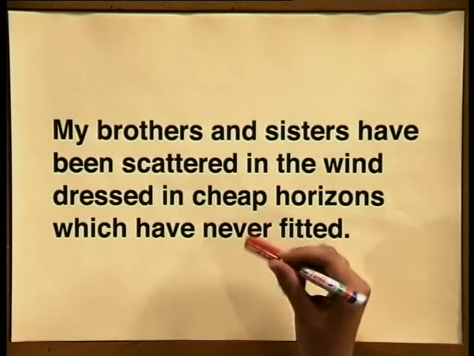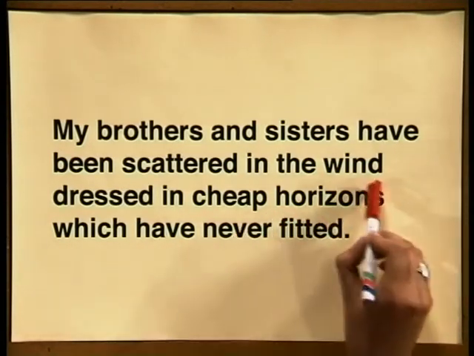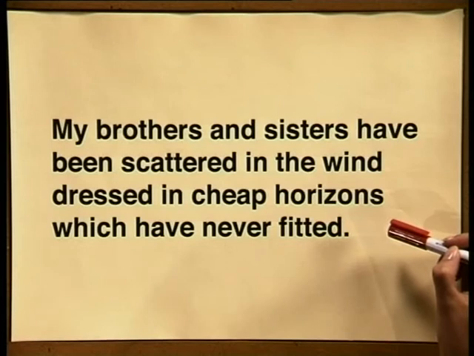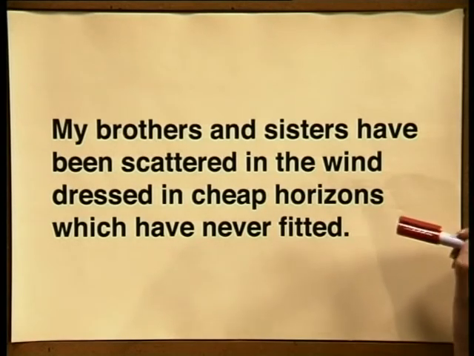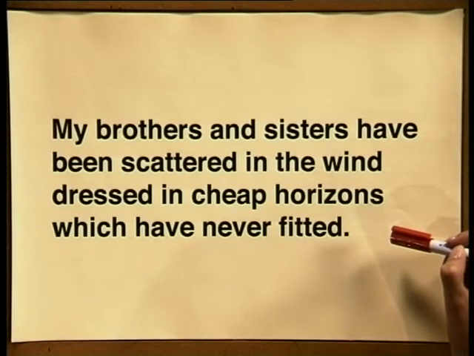If we look at the figurative meaning of the words, we can see that the writer is sad because his relatives have no security and have never found a place where they belong. Let's look at the excerpt again. The writer is comparing horizons with clothing. He is suggesting that human beings could fit into their surroundings.